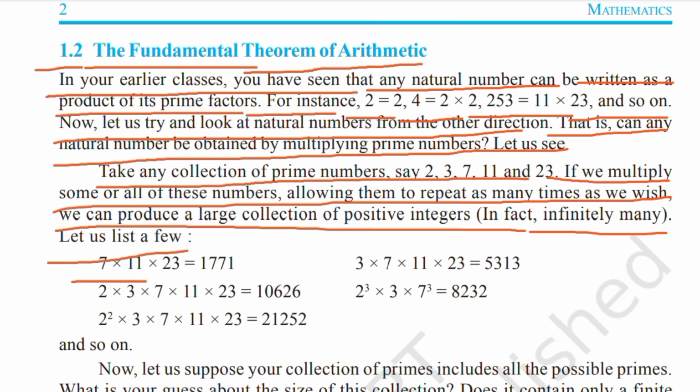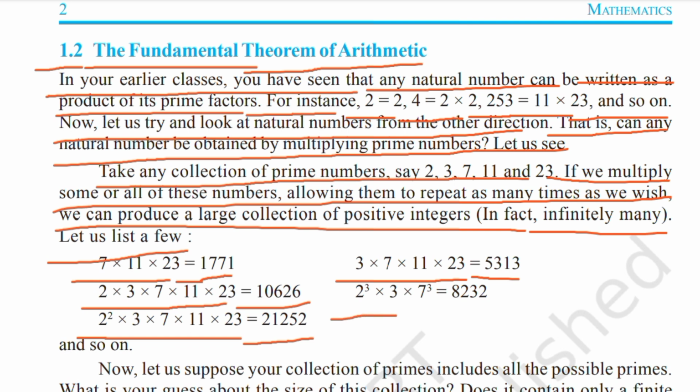Let us list a few. 7 into 11 into 23 is equal to 1771. 2 into 3 into 7 into 11 into 23 is equal to 10626. 2 square into 3 into 7 into 11 into 23 is equal to 21252. 3 into 7 into 11 into 23 is equal to 5313. 2 cube into 3 into 7 cube is equal to 8232, and so on.